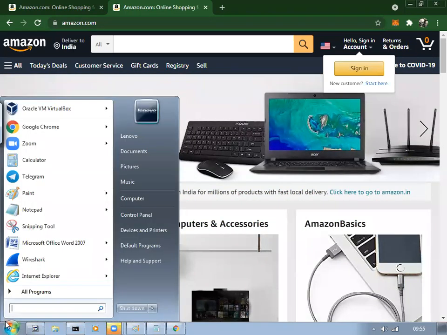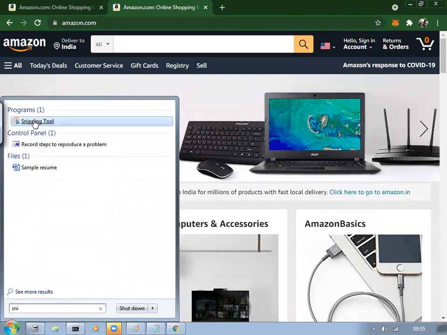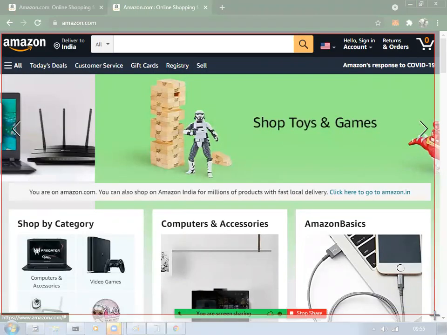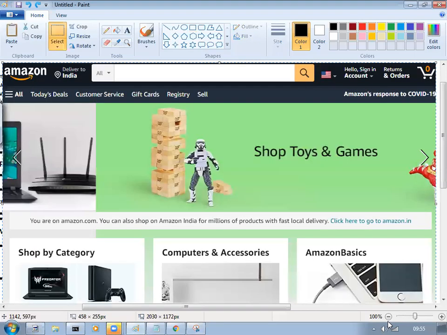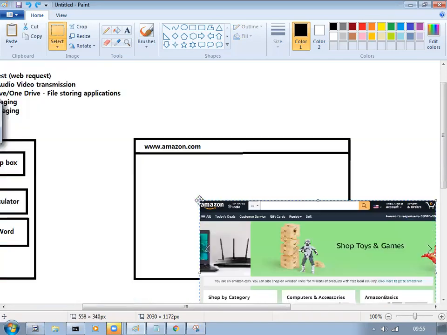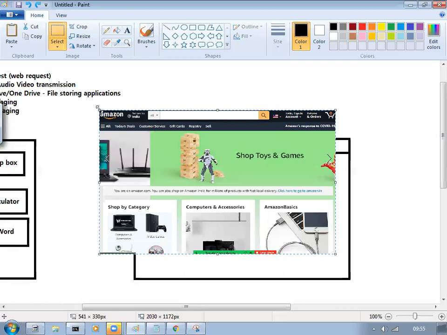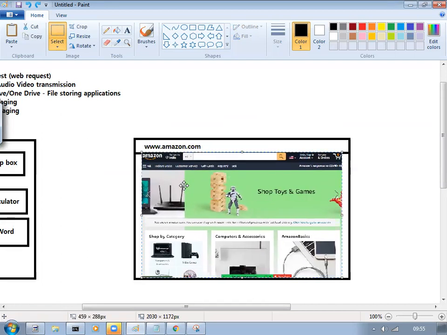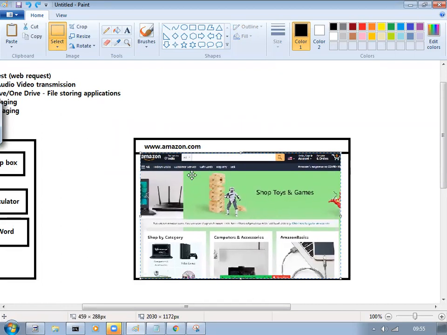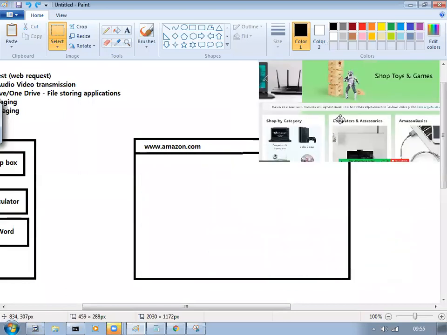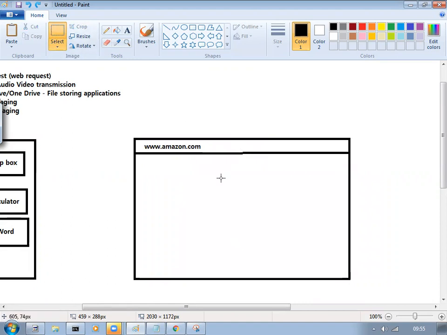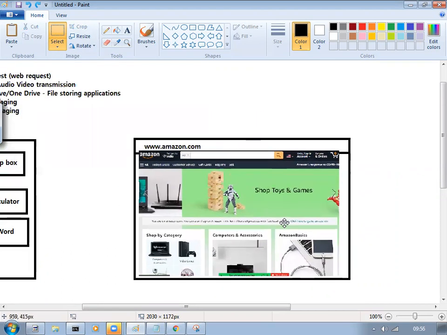So, snipping tool, take it out, let me copy and paste it over here and shrink it. Now the web page has arrived for us. This is called a request, which we have sent. Okay, Control X, let it be here itself. So the web page has arrived.